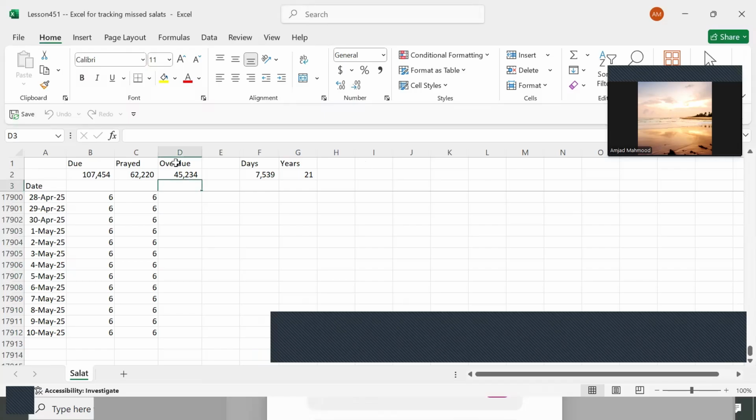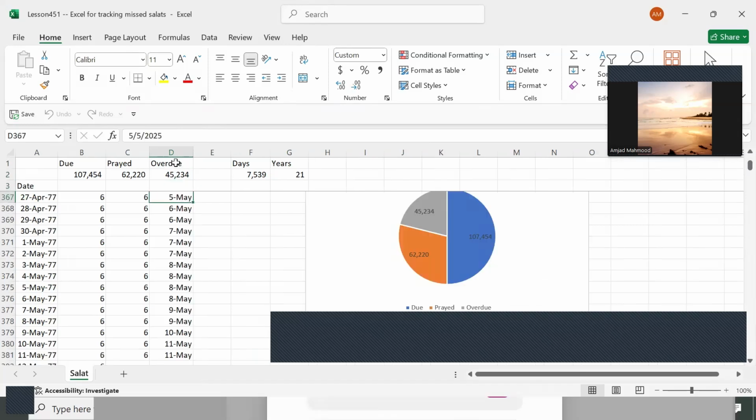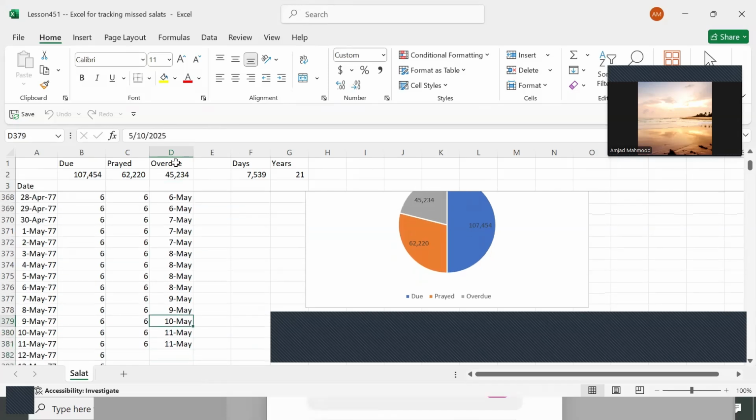The next thing we are going to add into this system is to automate the entry system. This is our entry system where we have to add all these things and manually enter the date, and then it will come automatically. Fine. So what we want to do is we want this to be done automatically.